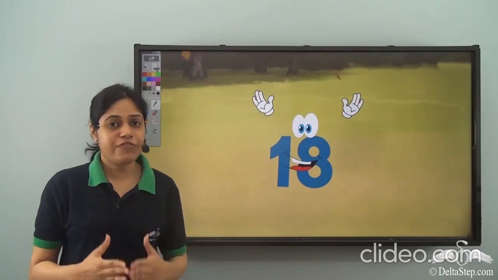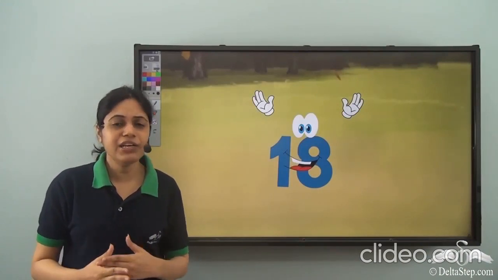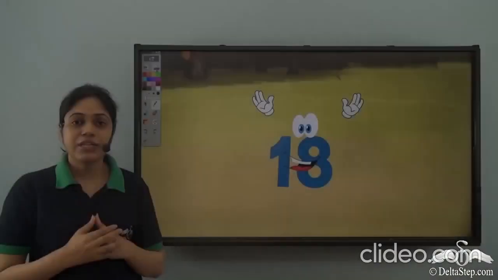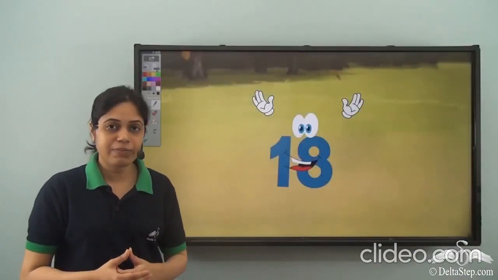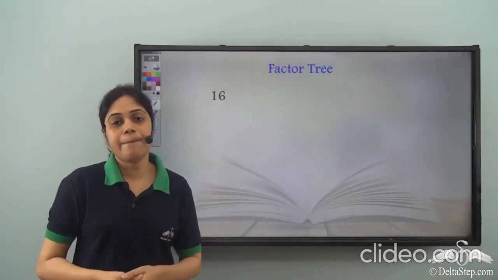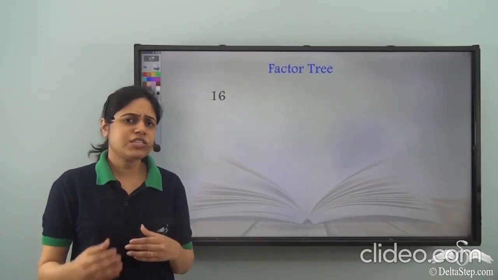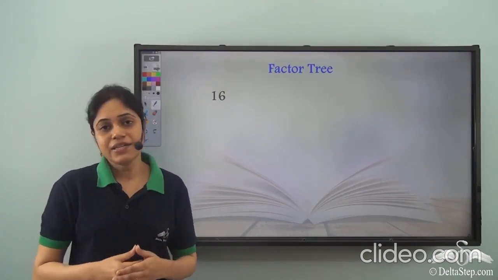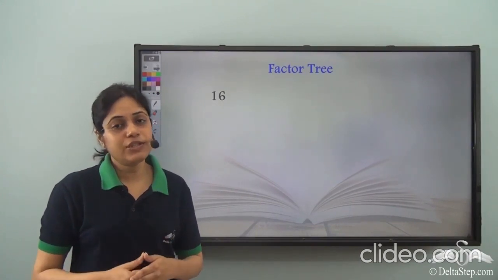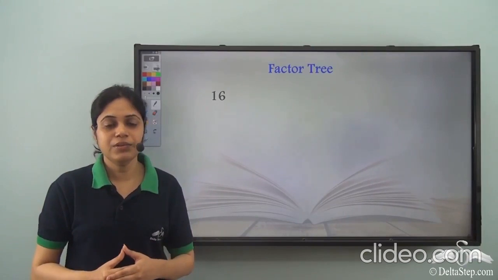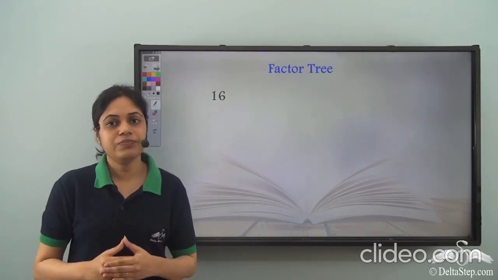Now 18 was very happy that it has finally found a new method of prime factorization. This method is called the factor tree method. And then came the number 16. So 16 also wanted to find its prime factors. That is, 16 also wanted to have prime factorization using the factor tree method. How is that possible? Let us see.